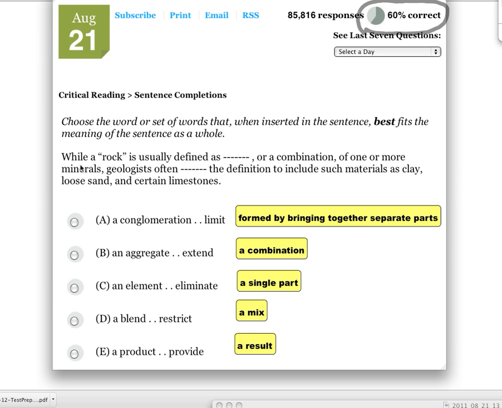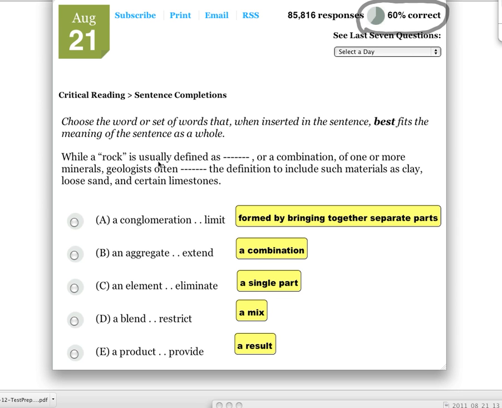While a rock is usually defined as blank, or a combination of one or more materials, or minerals, geologists often blank the definition to include such materials as clay, loose sand, and certain limestones.